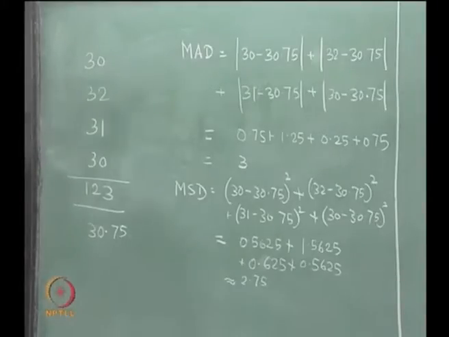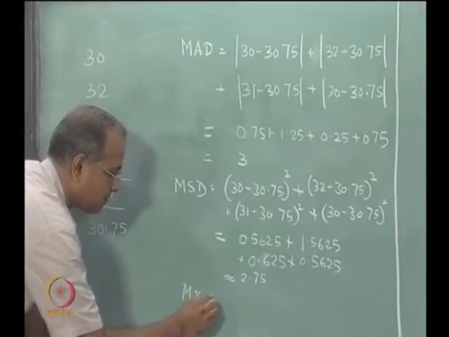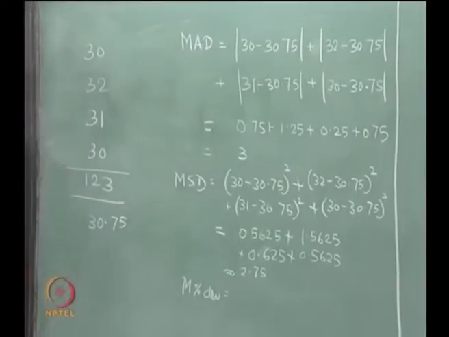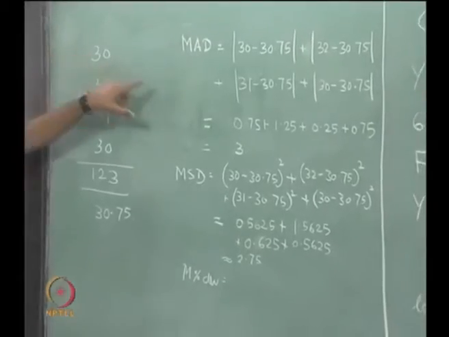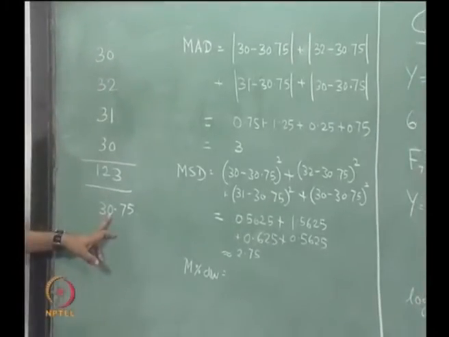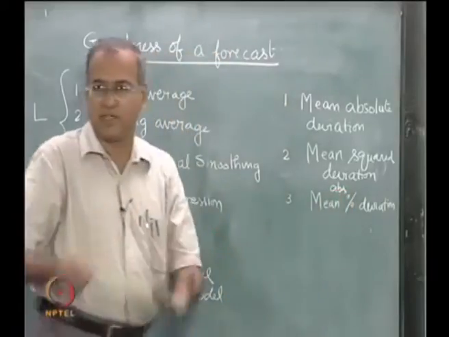Now, mean percentage deviation can be computed as follows. The demand is 30, the forecast is 30.75. So, the deviation is 0.75. In fact, we could even qualify this as mean absolute percentage deviation.